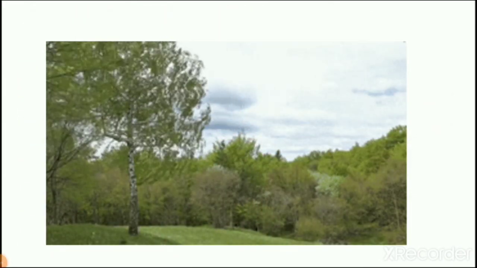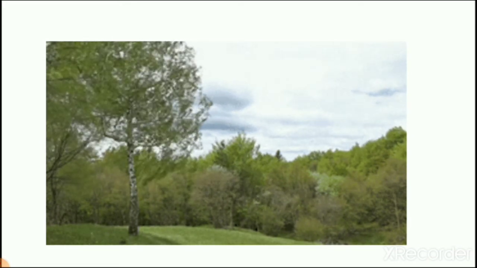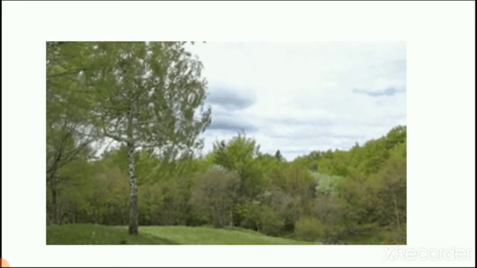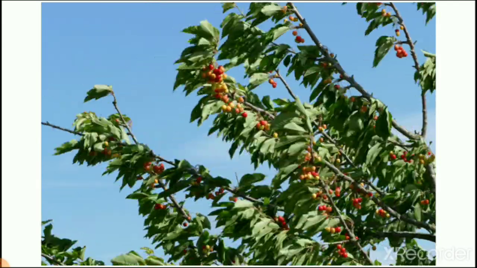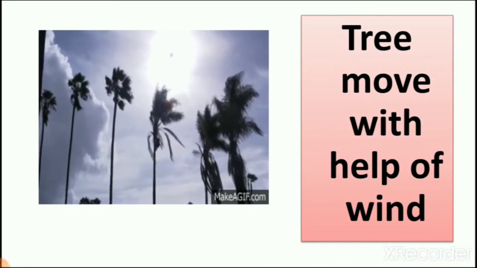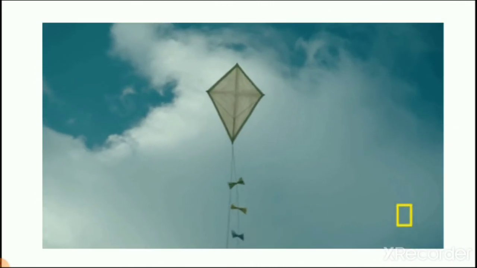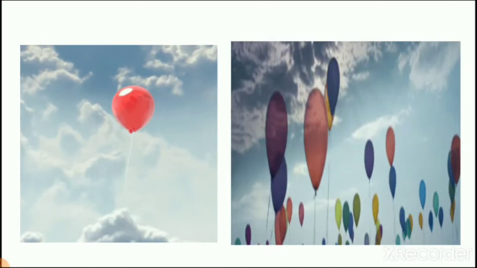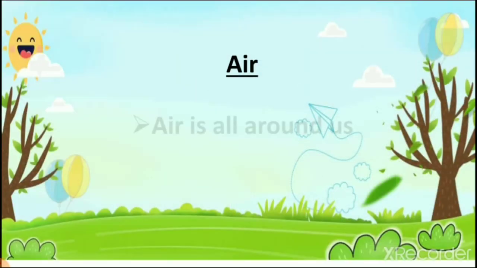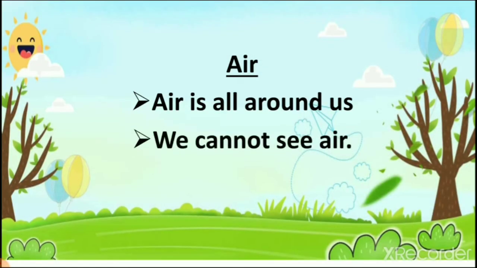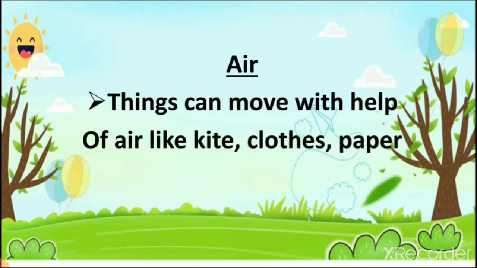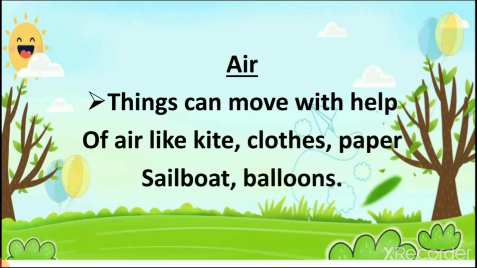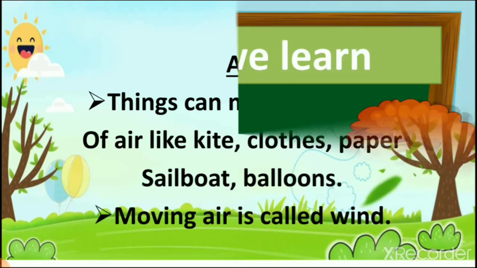Then trees are moving with the help of wind. Here you can see the picture of trees. Leaves of the tree are moving. You can see here again. These are all things we learn. Balloons are moved. So we learn air is all around us. We cannot see air, we can feel it, and things can move with the help of air like kite, clothes, paper, sailboat and balloon. Moving air is called wind.